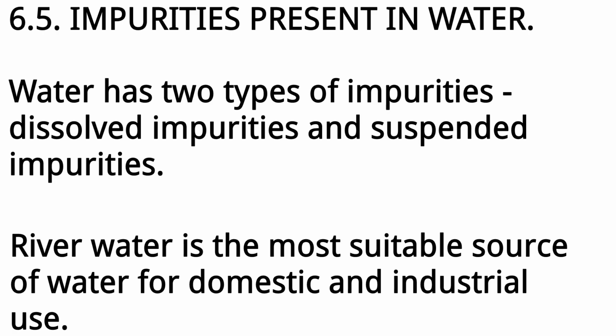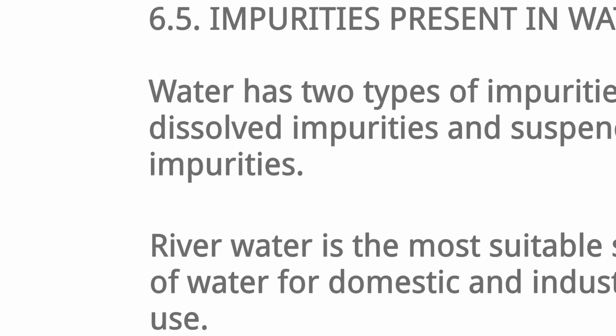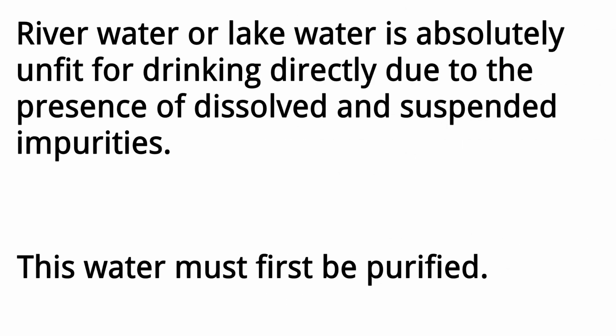6.5. Impurities present in water. Water has 2 types of impurities, dissolved impurities and suspended impurities. River water is the most suitable source of water for domestic and industrial use. River water or lake water is absolutely unfit for drinking directly, due to the presence of dissolved and suspended impurities. This water must first be purified.